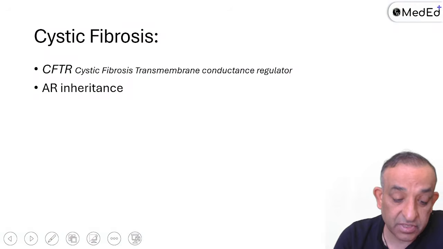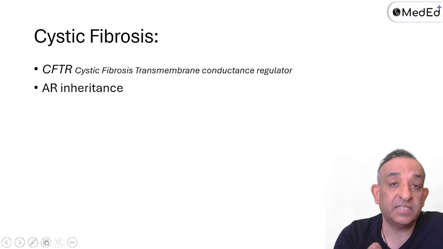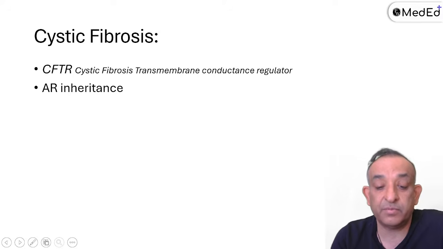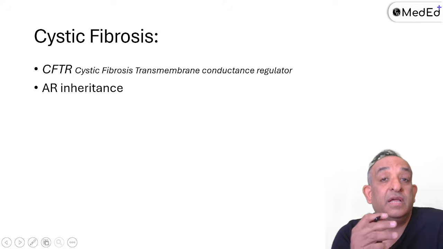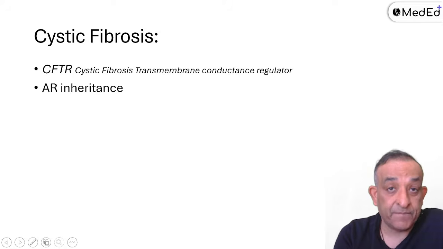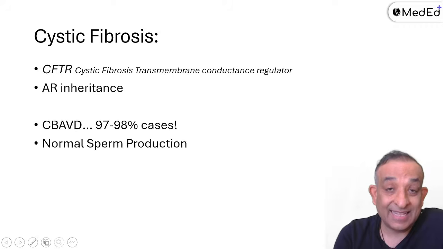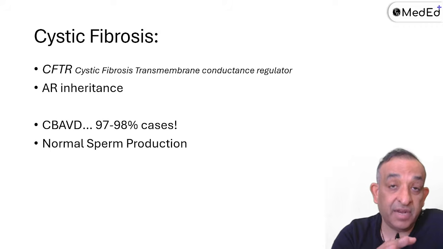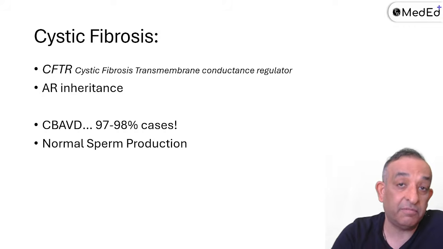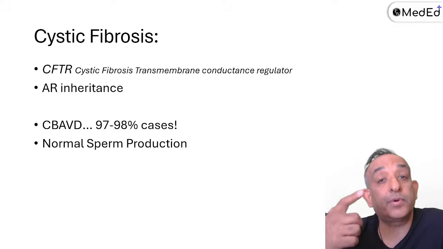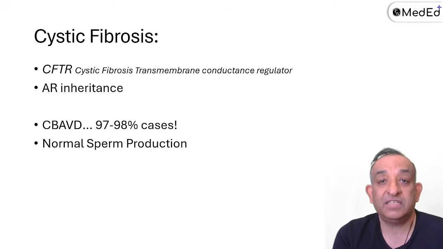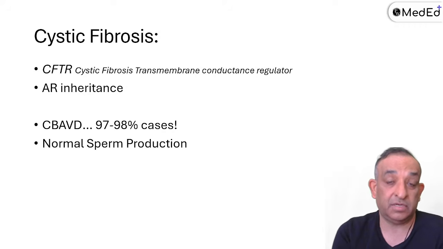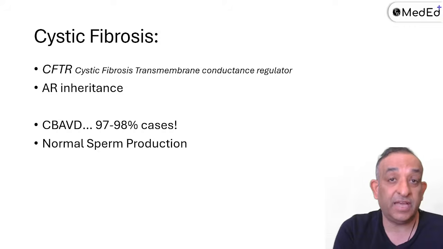But cystic fibrosis, I want to just tell you something. Cystic fibrosis has the CFTR gene deficiency, which is the cystic fibrosis transmembrane conductance regulator. It is an autosomal recessive inheritance. So what happens? This patient will have a 97 to 98% chance that the vas will be absent, although the production of sperm is normal. So it's a very simple treatment for us. If the vas is absent, the LH and FSH will be normal because the testicular production of sperm is going on.